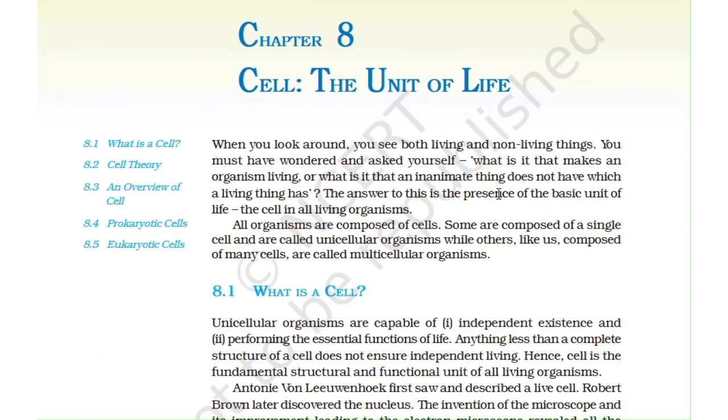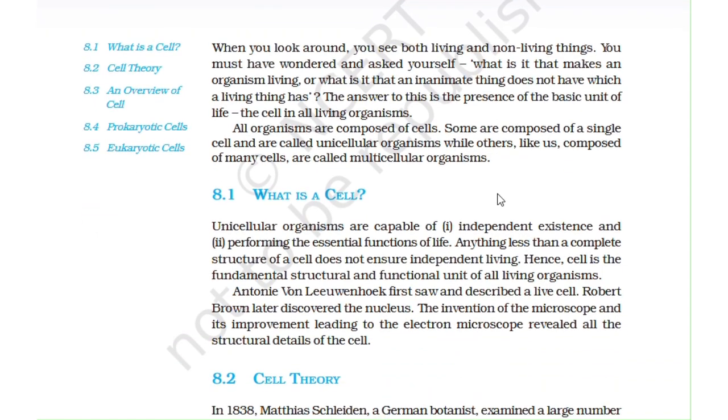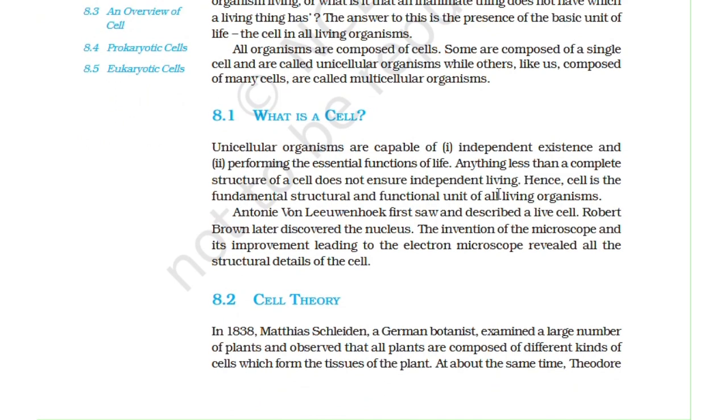Cell, the unit of life. All organisms are composed of cells. Some are composed of single cells and are called unicellular organisms, while others, like us, composed of many cells, are called multicellular organisms. Unicellular organisms are capable of independent existence and performing the essential functions of life. Anything less than a complete structure of a cell does not ensure independent living. Hence, cell is the fundamental structural and functional unit of all living organisms.